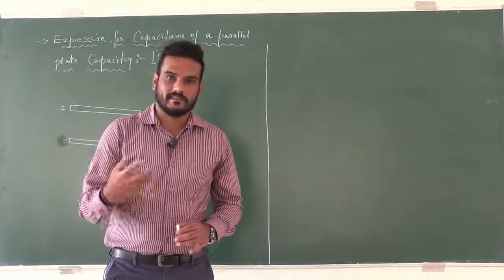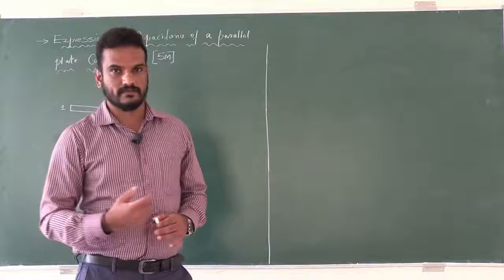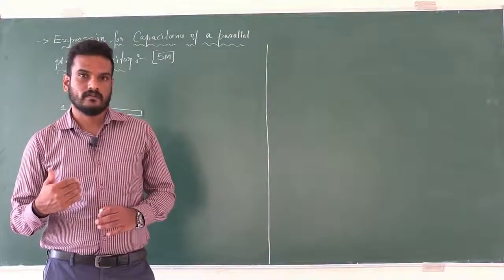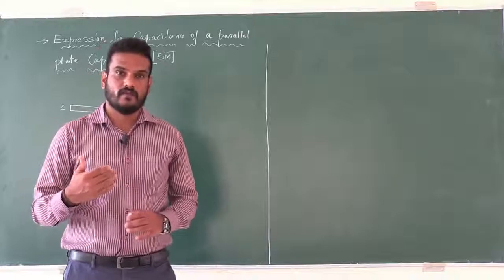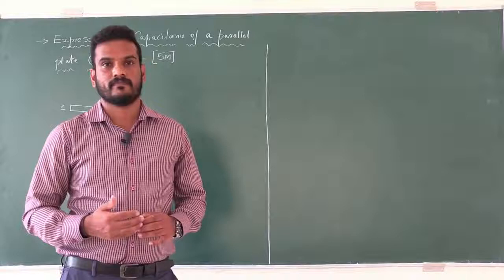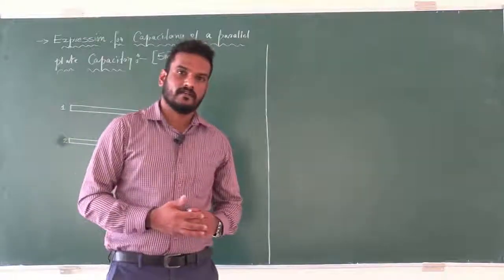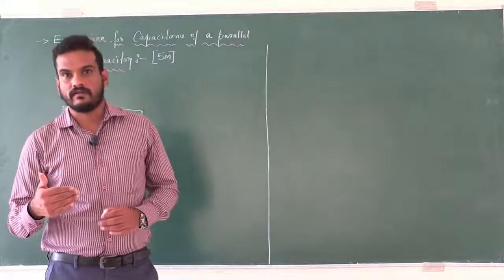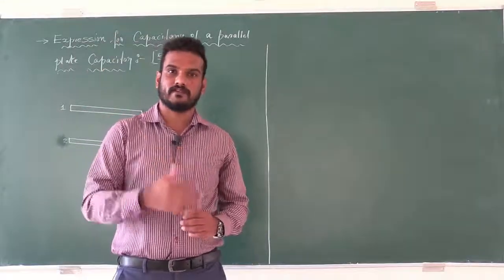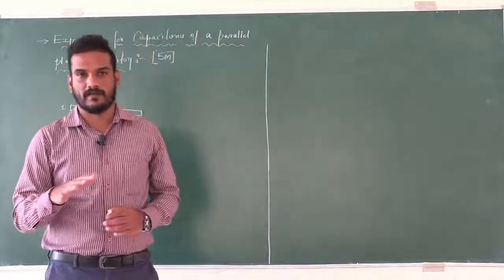Just now I explained types of capacitors on the basis of the geometry of the conductors used in the capacitor. In addition to that, based on dielectrics used in a capacitor, we learnt the classification or types of capacitors.